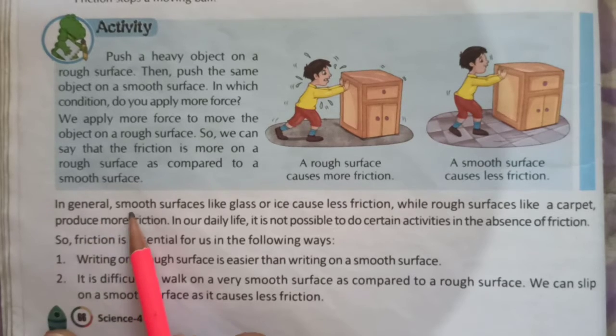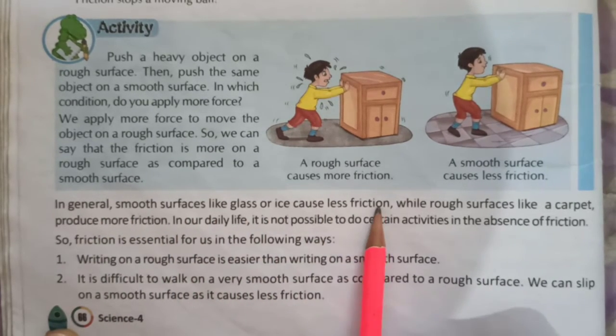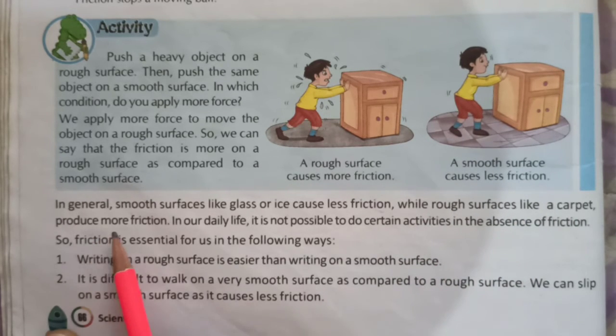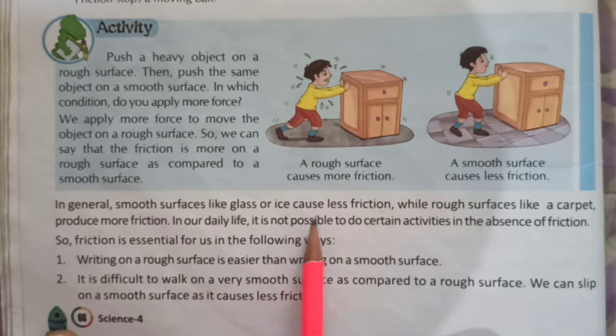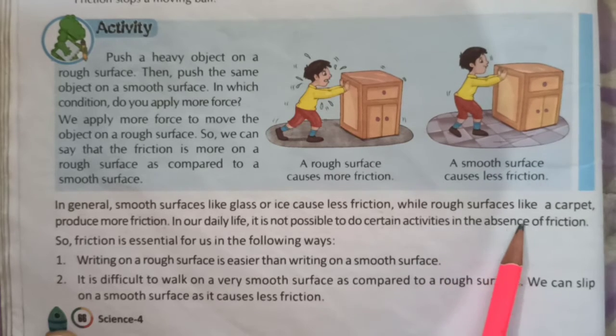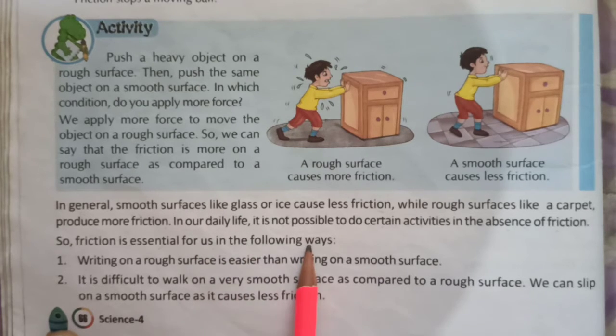In general, smooth surfaces like glass or ice cause less friction, while rough surfaces like a carpet produce more friction. In our daily life, it is not possible to do certain activities in the absence of friction. So, friction is essential for us in the following ways.